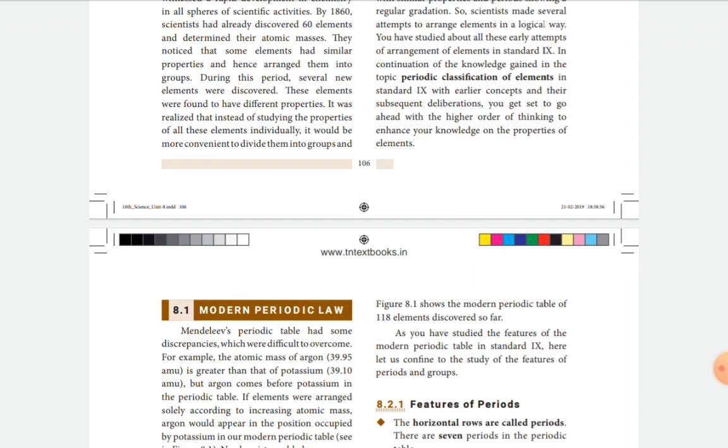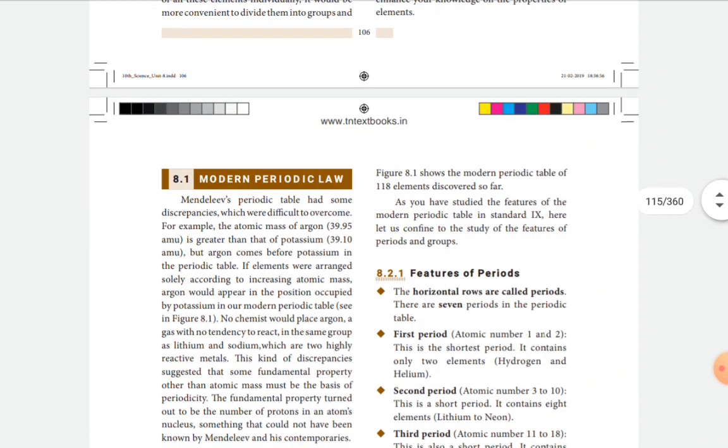Then next question: what is called atomic number? These are only simple questions, and already we have discussed them in the previous session, also in 9th standard. Atomic number is nothing but the total number of protons present in the neutral atom of an element. And we can also write the definition in yet another form: the total number of electrons revolving around the nucleus of an atom is also called atomic number.